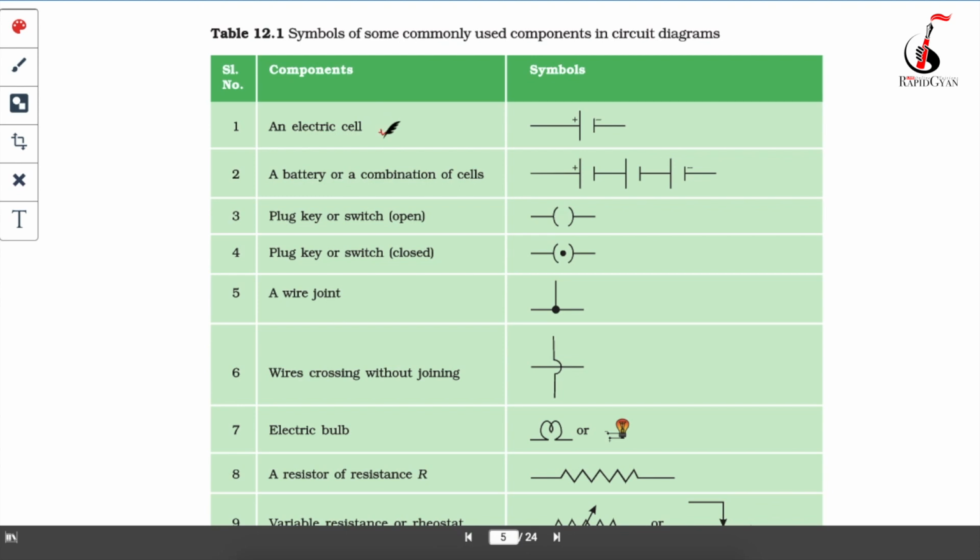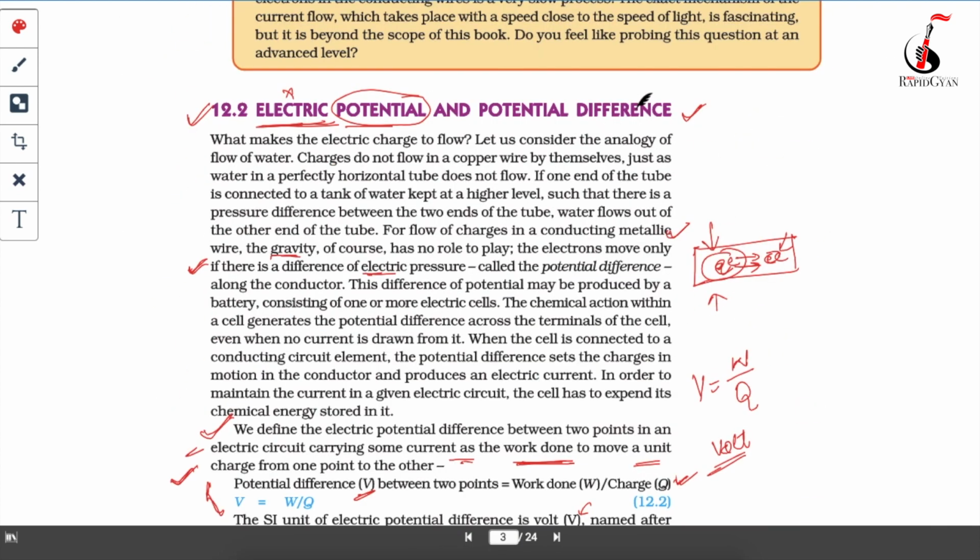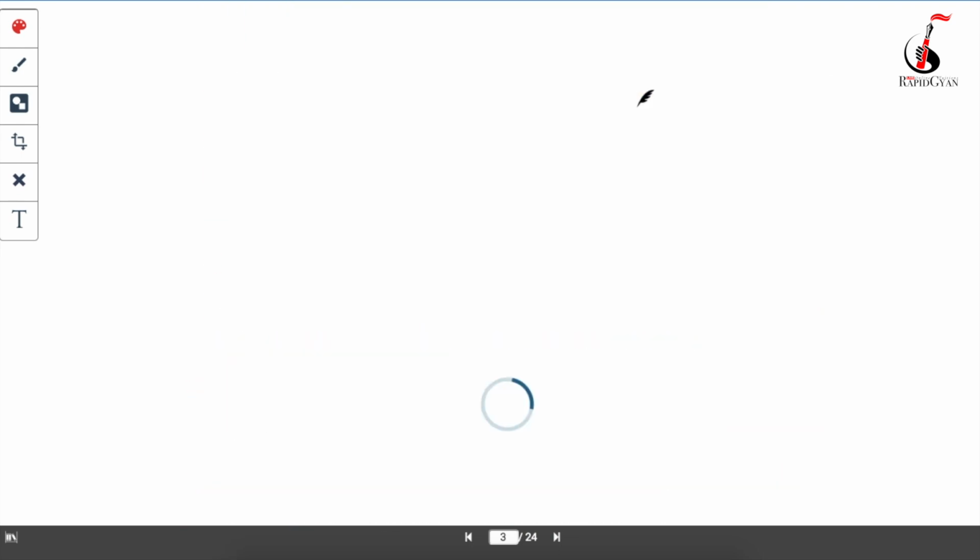So electric cell. In this way, what is a circuit actually? I've told you in the previous video, what is your circuit?